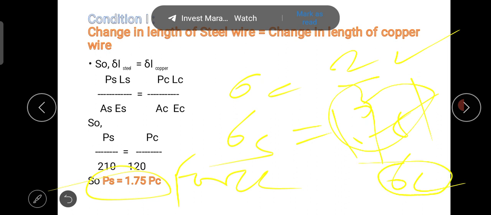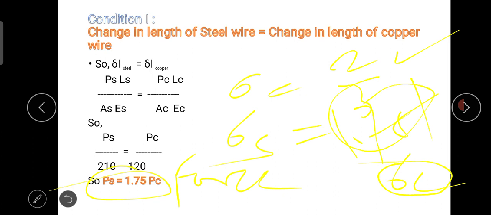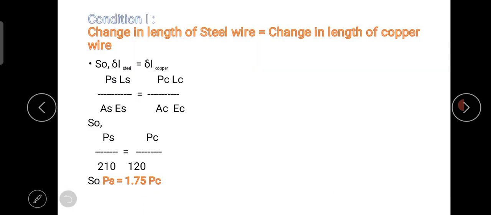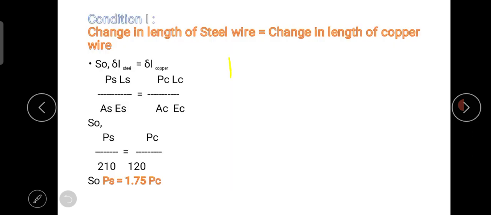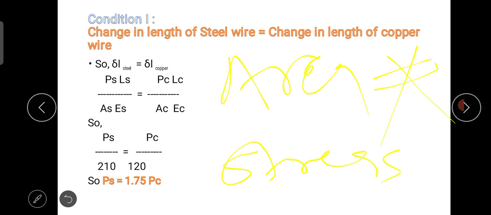Now when there is a change in the area, or the area is not given, in that case you have to find the relation in stress. So remember that if the area is given, then we have a force relation, and if the area is not present, then we get the stress relation.